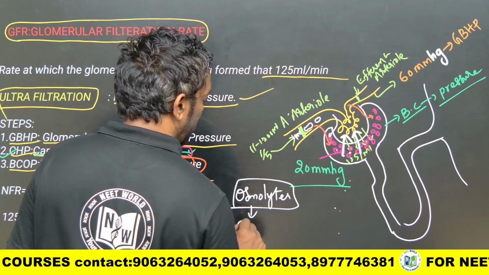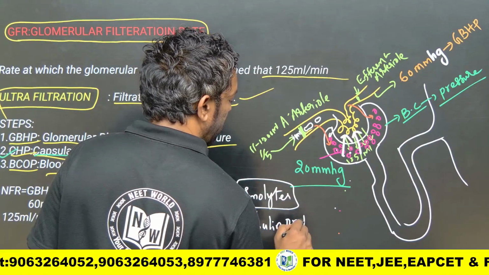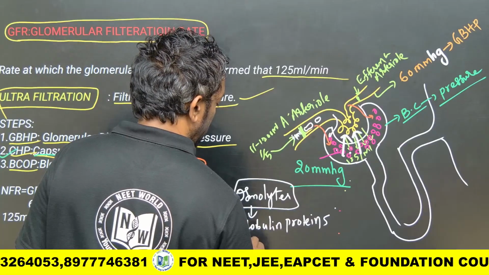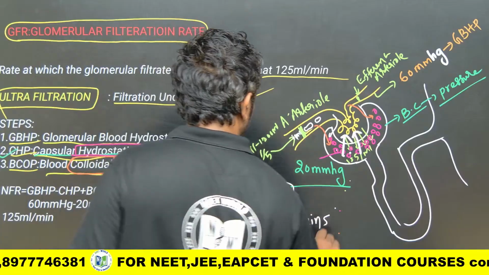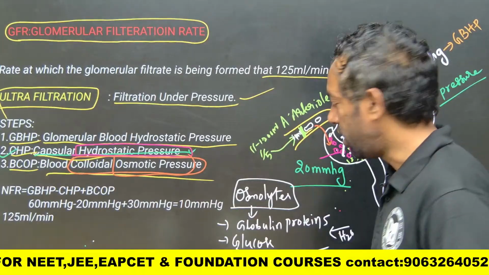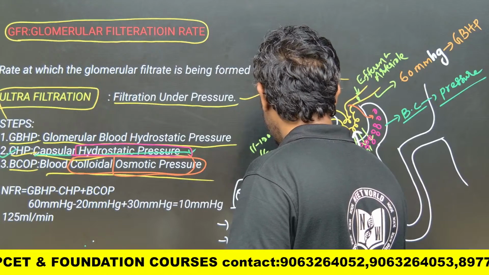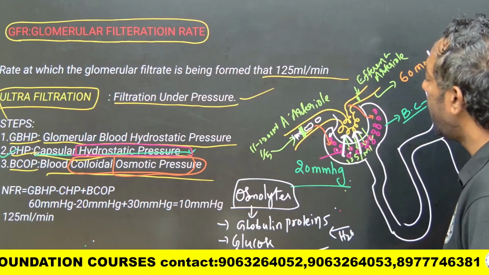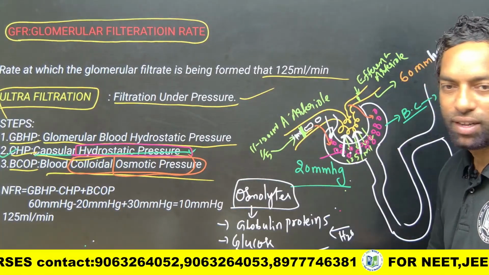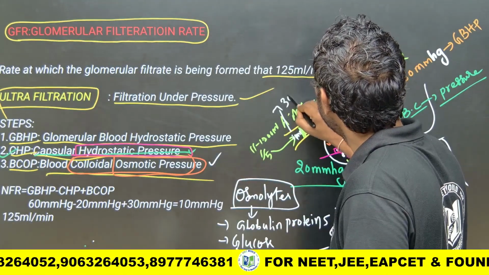What are the osmolytes here? Globulin proteins and glucose. They can attract the water, other minerals also. They attract the water in the opposite direction, and they do not allow the filtration. This is also one of the pressures, which we can call 30 mm Hg.